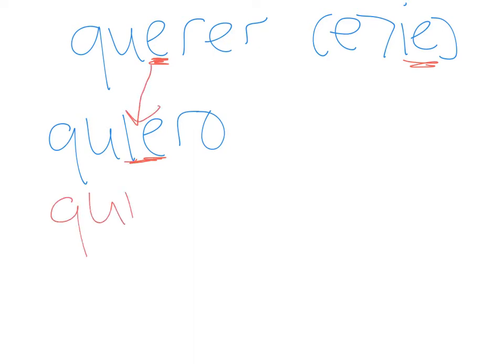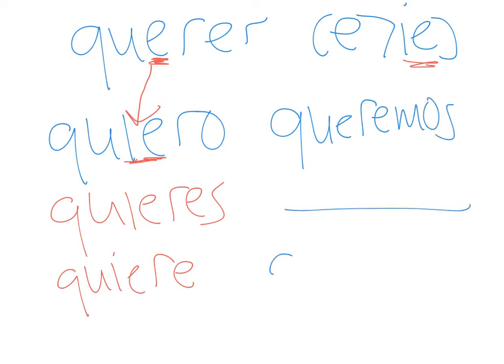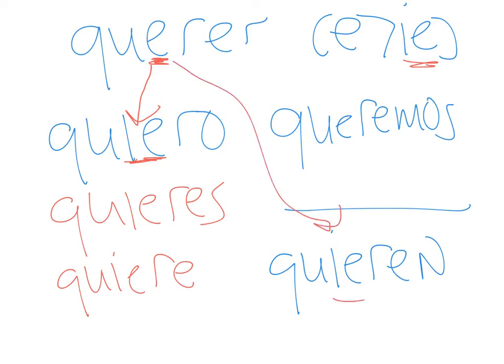Tú quieres. Él quiere. But in the forma de nosotros, we go back to the infinitive form of this. Queremos. Not the vosotros. And then we go back to the conjugated form with the stem change, where as you can see, the E is now taken over by an IE right there.